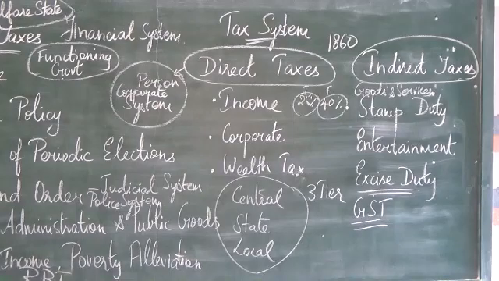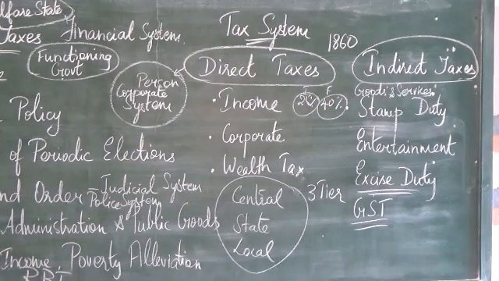Stamp duty is a tax that is paid on official documents. Now, what are these official documents? For example, a person buys a piece of land or a house or whatever. That is the document registration. In order to maintain the official documents, that person has to pay some money as stamp duty. Sometimes there are contractual agreements between people. For that also, the stamp duty is levied on an individual.